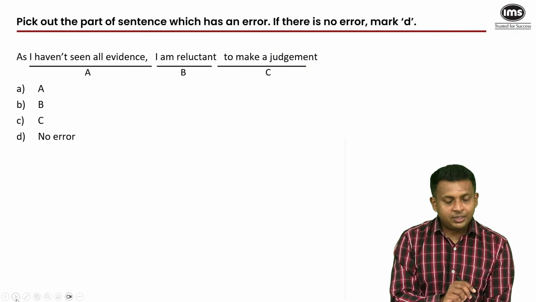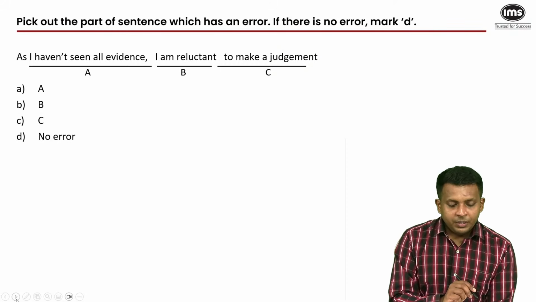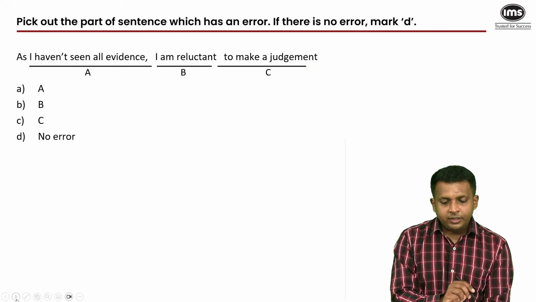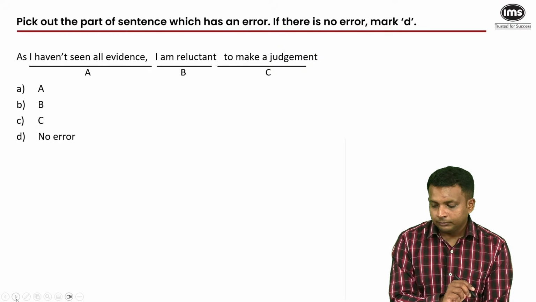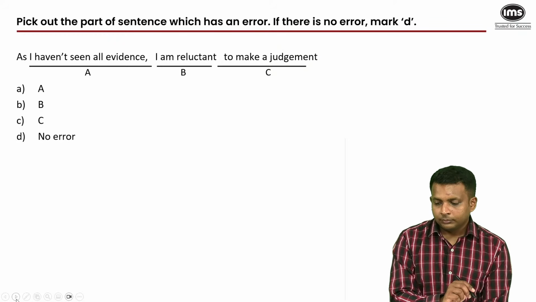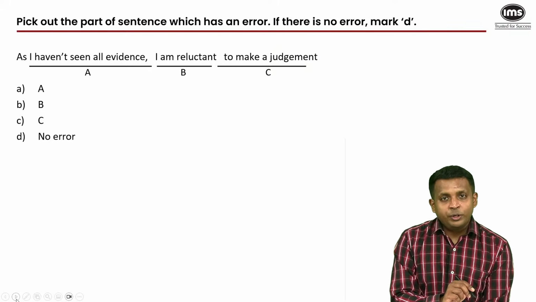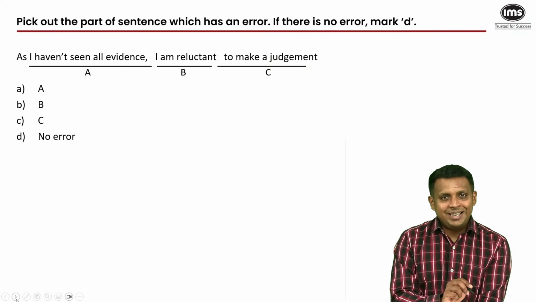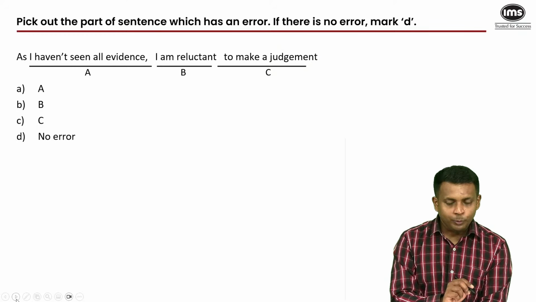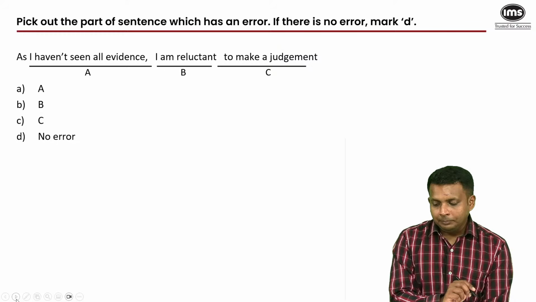So don't make that mistake. Please read instructions properly. Pick out the part of the sentence which has an error. If there's no error, mark D. It's above the line, fine, but somewhere it's going to be there on your screen to indicate what you're actually supposed to do. So don't blame the line.